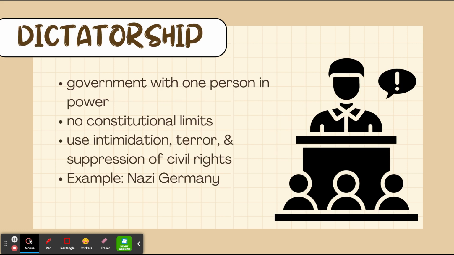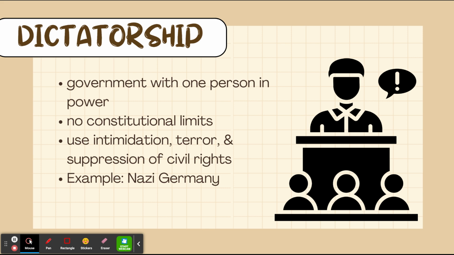The next term is dictatorship. This is generally the one that students are most familiar with. By definition, a dictatorship is a government with one person who has ultimate power. Generally speaking, there are no constitutional limits, which means that that person has unlimited power and there is no formal law stating that they have a limitation in terms of the things that they are able to do or are able to refuse to do.